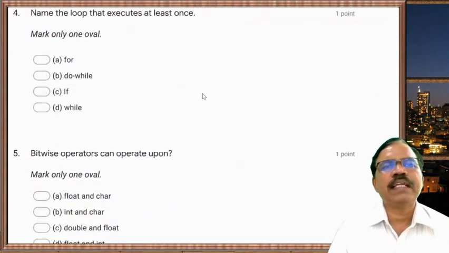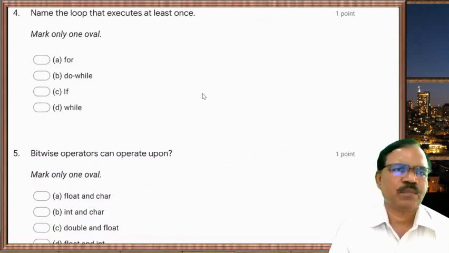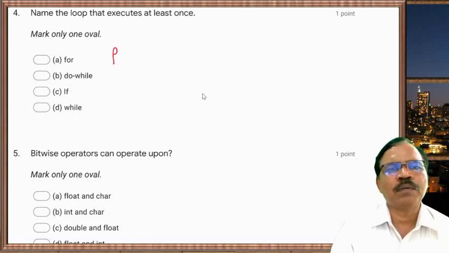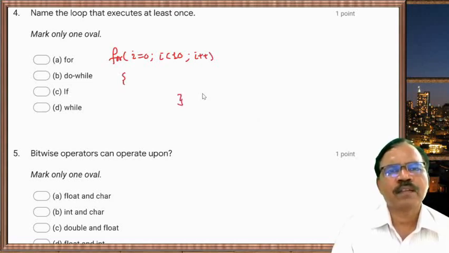Name the loop that executes at least once: for, do while, if, while. Now if we see the for loop, here for I is equal to suppose 0, I less than or equal to 10, suppose I plus plus, and then we have here the body of the loop, and there are a number of statements.